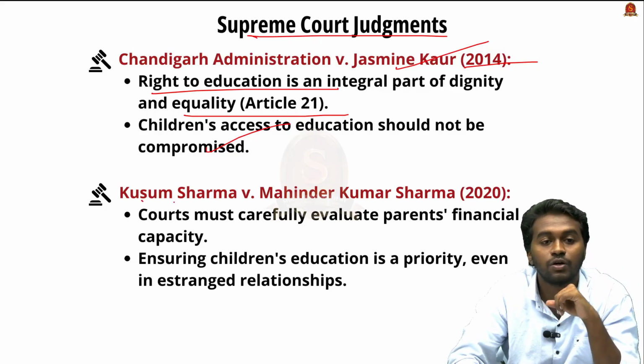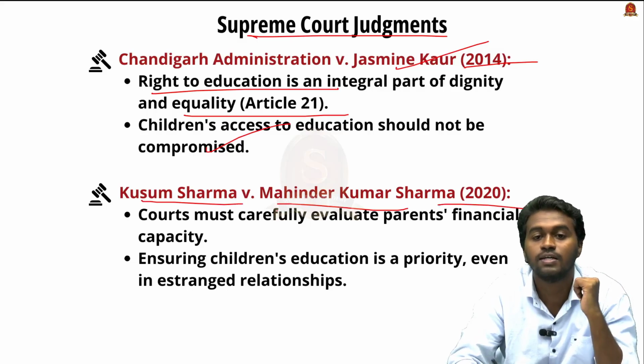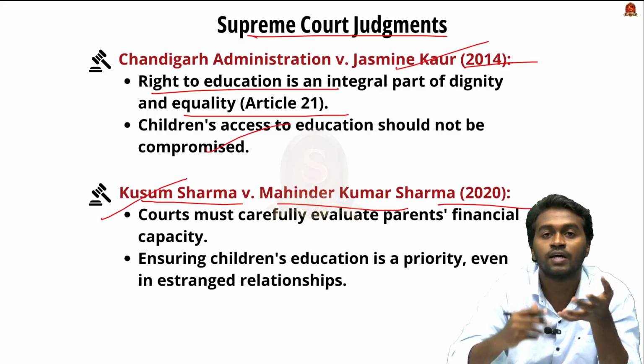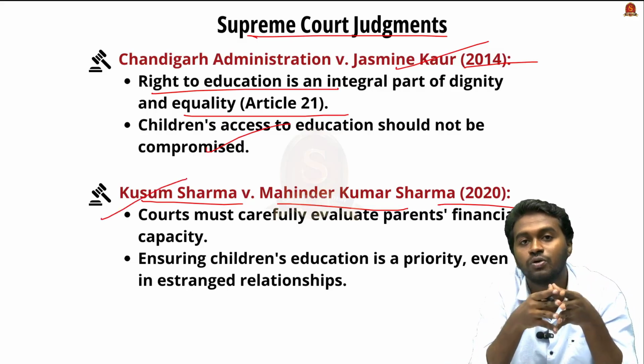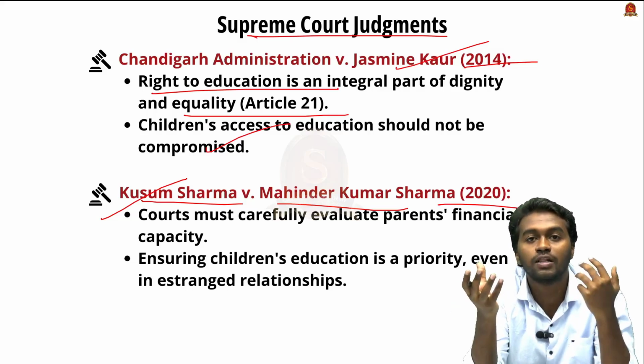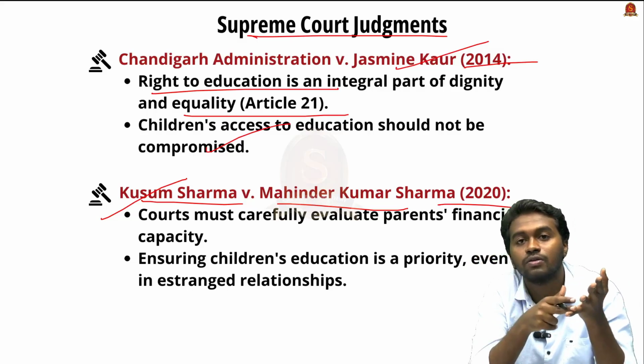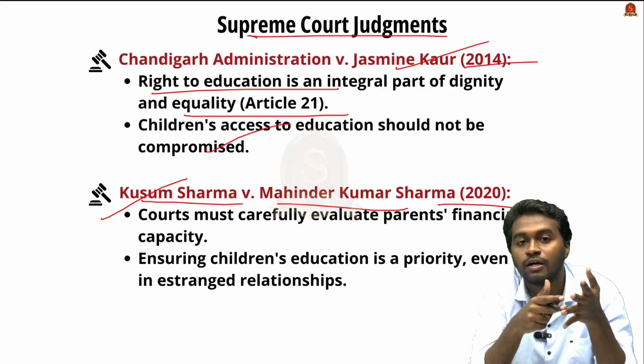And then we have Kusum Sharma versus Mahendra Kumar Sharma 2020. This is another matrimonial dispute related to alimony. In this case, the Supreme Court asked both parties, that means both husband and wife, to present the details regarding their financial assets, their income, everything.